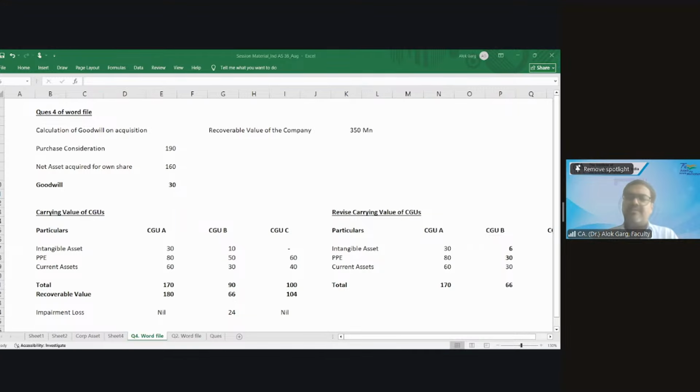Friends, what happens when you are paying a consideration of 200 rupees and you are only acquiring 80%? You will become the parent because you have acquired 80%. So in consolidation, how will you do it? Is it line by line or only 80% consolidation? Line by line, sir. 100% or 80%? 100%, line by line.